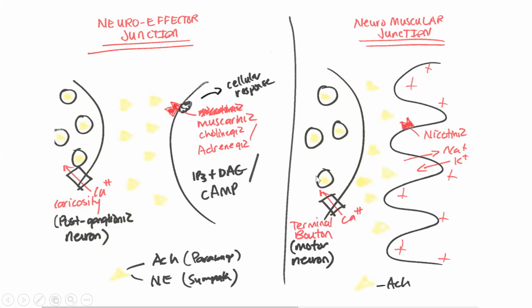Make sure you understand the steps of this event. I'm not going to go through these in detail, but make sure you understand how we go from vesicles with this neurotransmitter, action potential coming along, exocytosis, and that whole pathway, okay? Which is fairly similar in between these two junctions with a few minor differences.